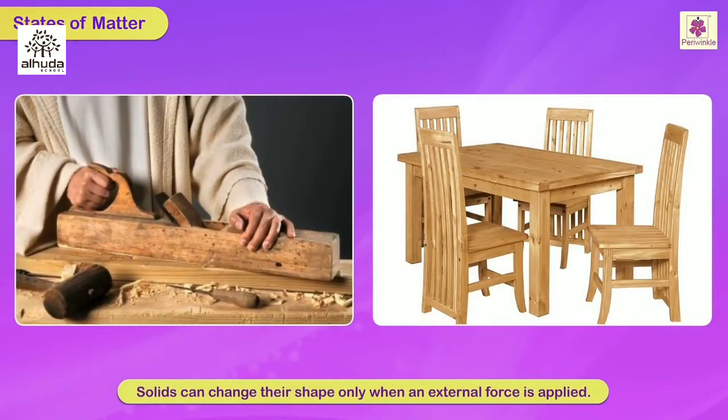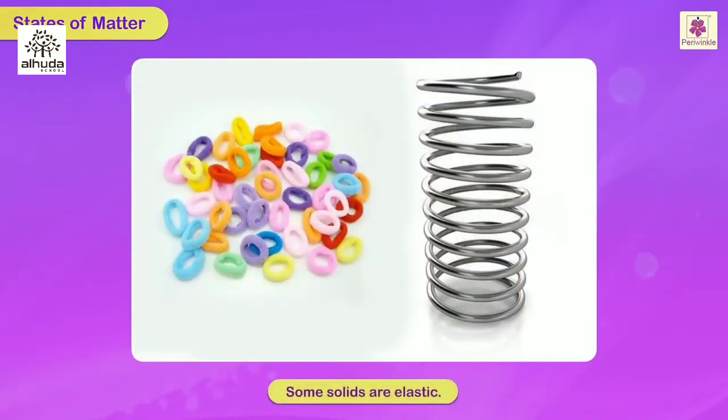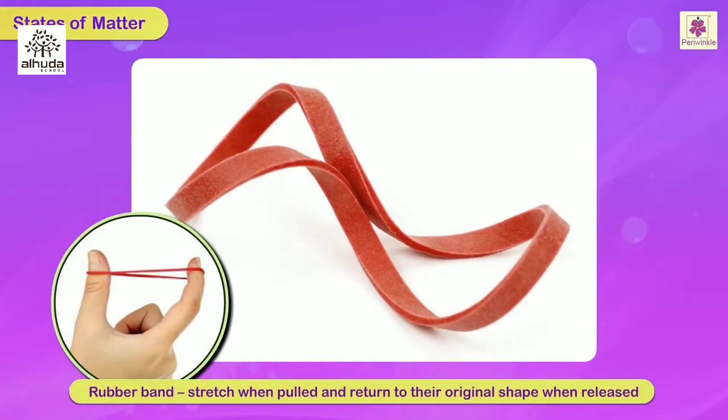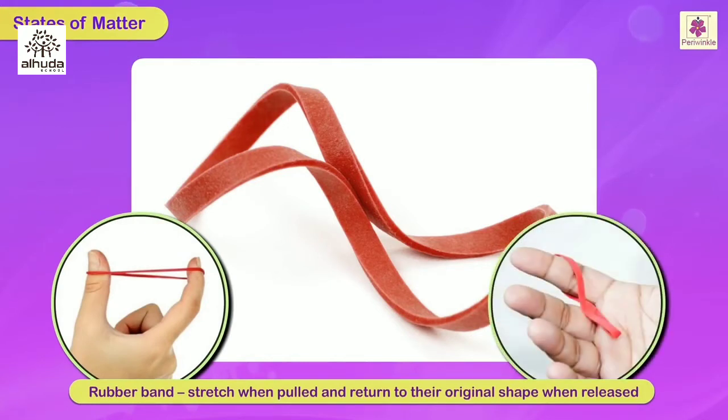Solids can change their shape only when an external force is applied. Some solids are elastic. For example, a rubber band. They stretch when pulled and return to their original shape when released.